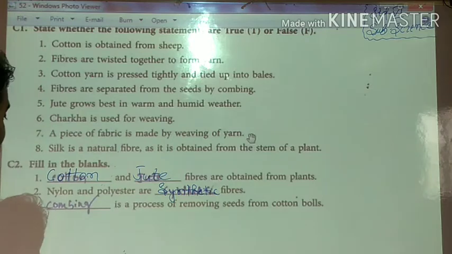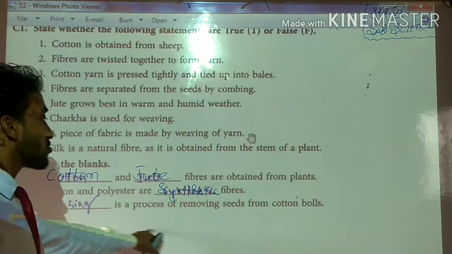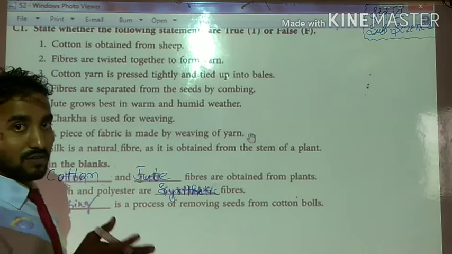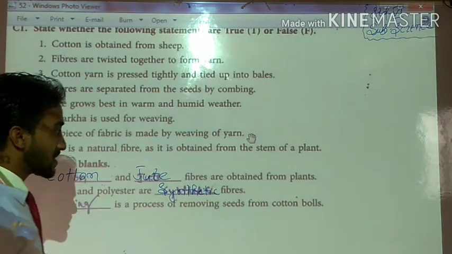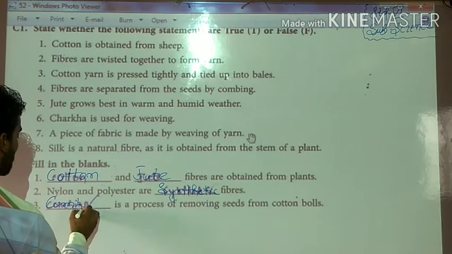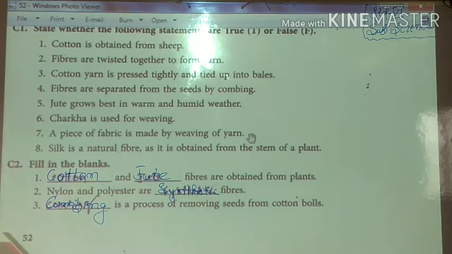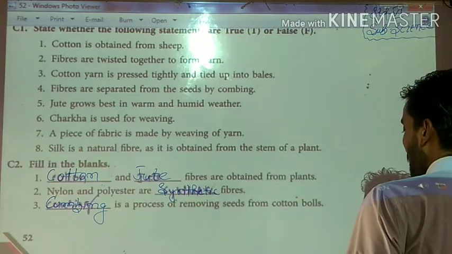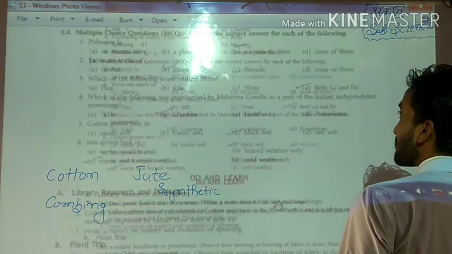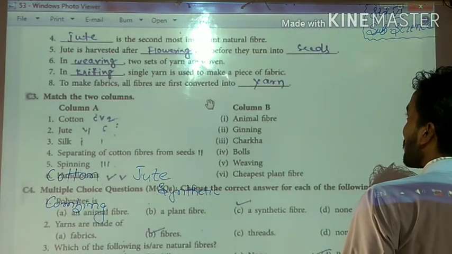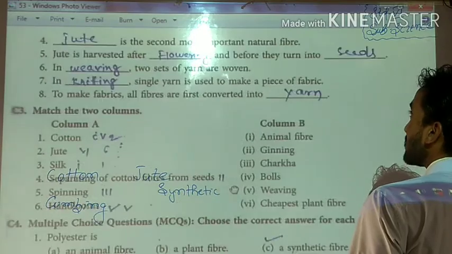Okay students? See, fill in the blanks: is a process of removing seeds from cotton balls. You have to remember, to remove seeds from the cotton ball, what do we use? We use combing. By the process of combing, we separate all seeds from the cotton balls. See students, the next question, the next question of the same exercise.